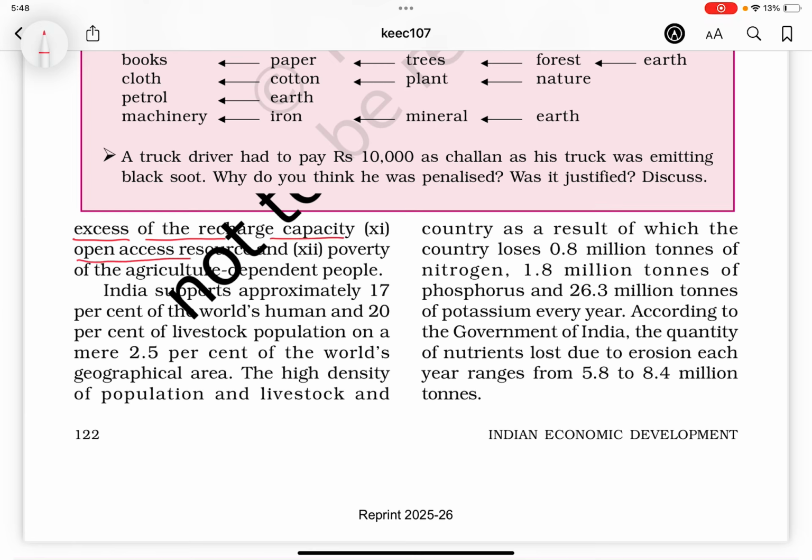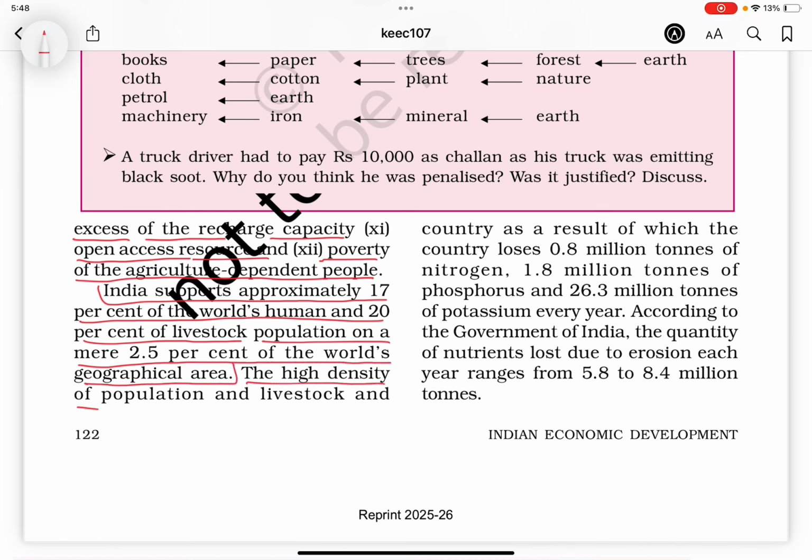Open access resource, and poverty of the agriculture dependent people. India supports approximately 17% of the world's human and 20% of livestock population on a mere 2.5% of the world's geographical area.